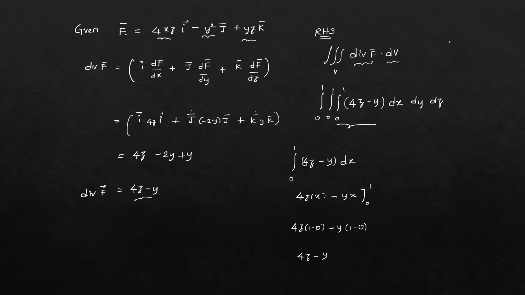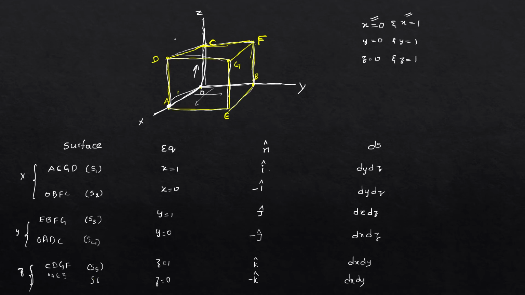Now again we have two more integrals, 0 to 1, of 4z minus y with respect to dy dz. Now we have to integrate with respect to y. So it will become integral 4z dy minus integral y dy. So 4z into integral 1 dy.